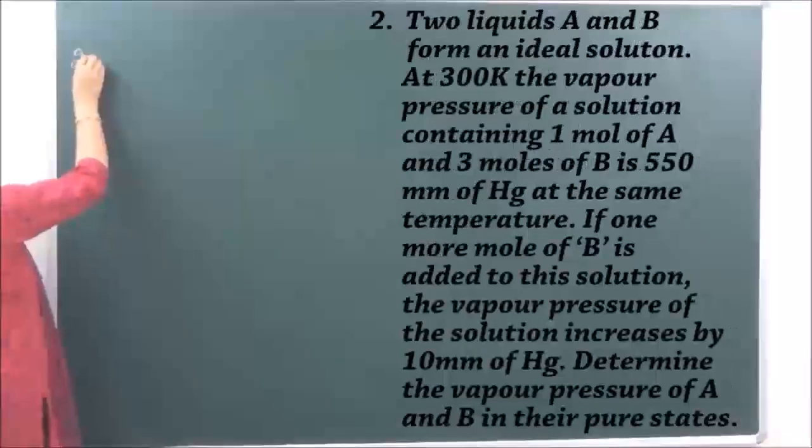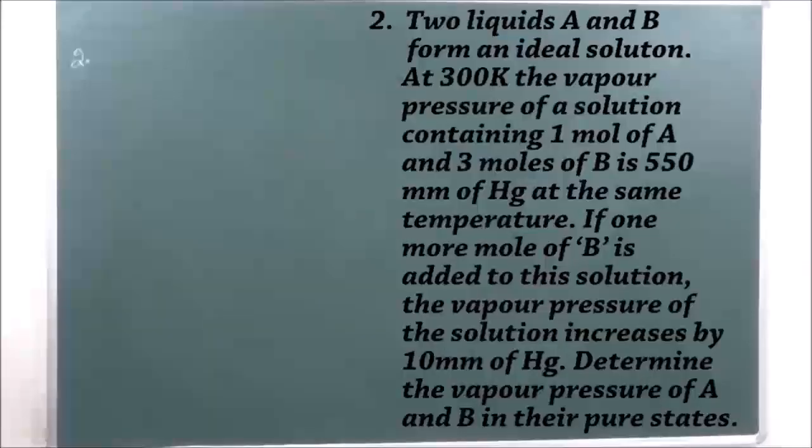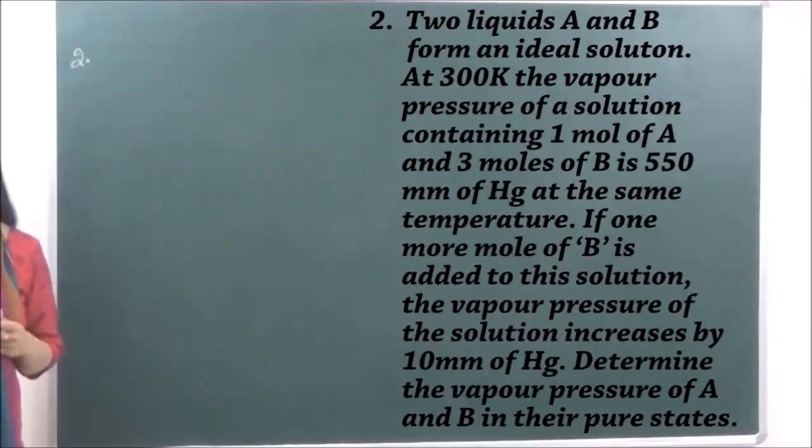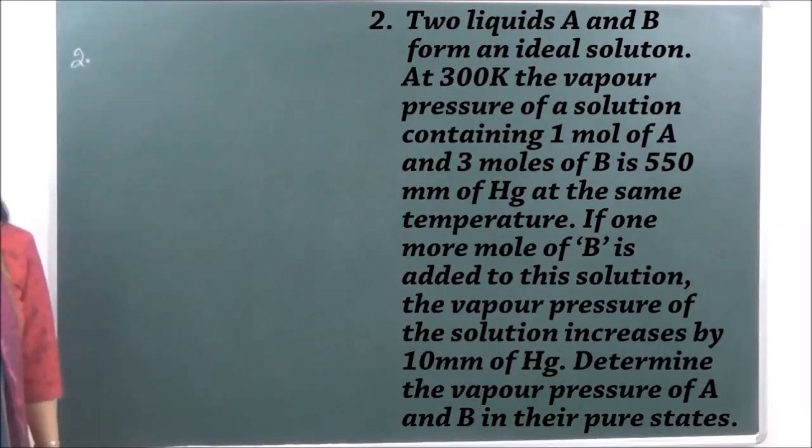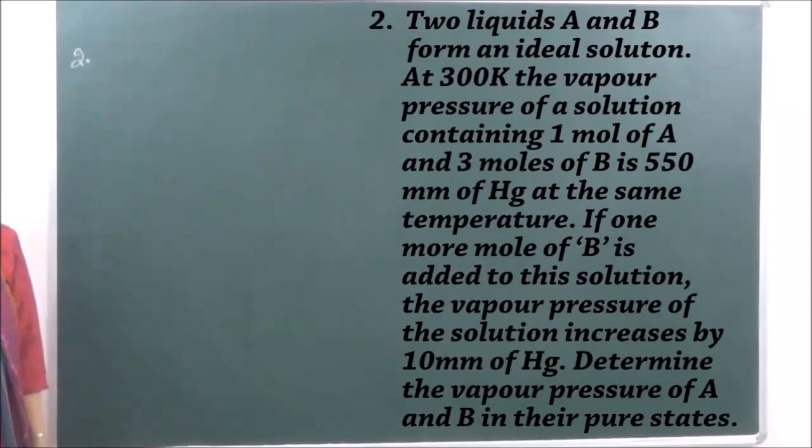The second question is: two liquids A and B form an ideal solution at 300 Kelvin. The vapor pressure of solution containing 1 mole of A and 3 moles of B is 550 mm of mercury. At the same temperature, if 1 more mole of B is added to this solution, the vapor pressure of the solution increases by 10 mm of mercury.